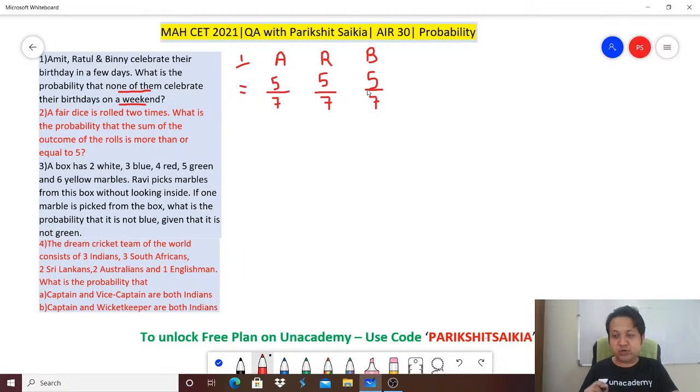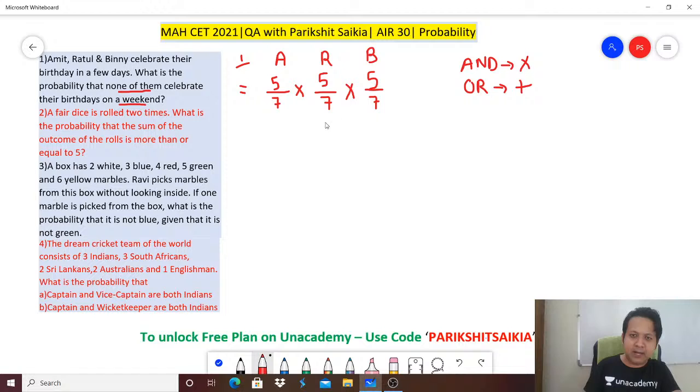Remember, we need to have all three people being born on weekdays. So the first person and the second person and the third person. You need to remember this. I hope you all know this. Just in case you don't, AND means multiply, OR means plus. Always in any probability or PNC question, AND would mean multiply and OR would mean plus.